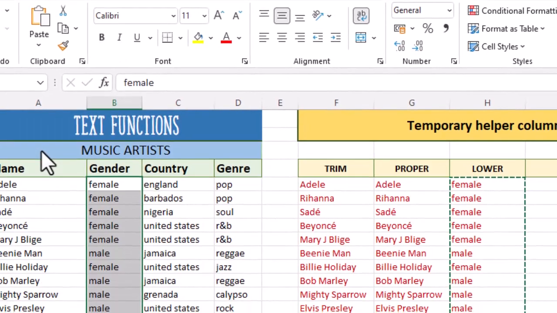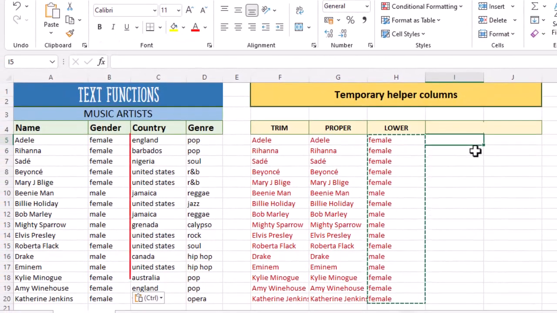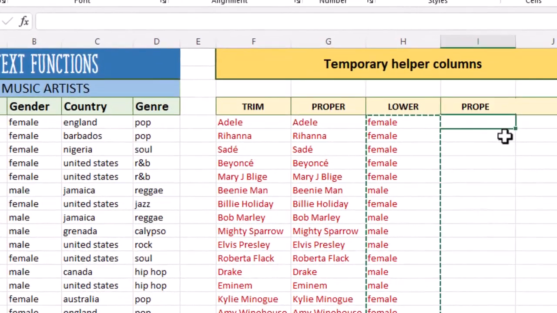values. Column C, the country column, we want each word to start with a capital letter. We can use the function called proper again.